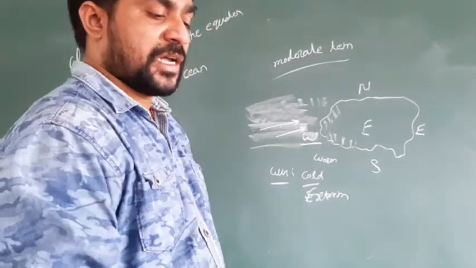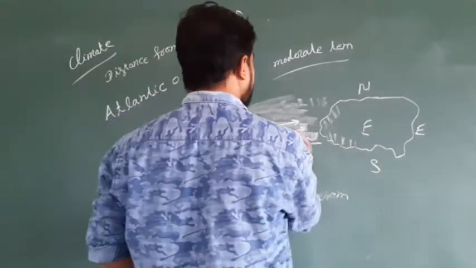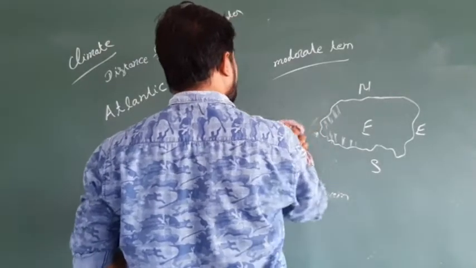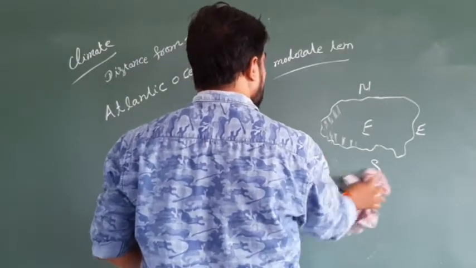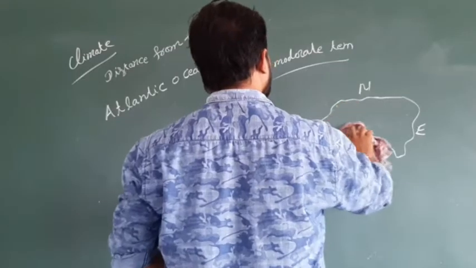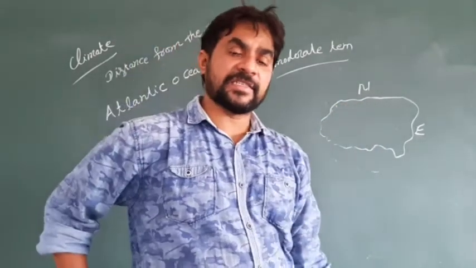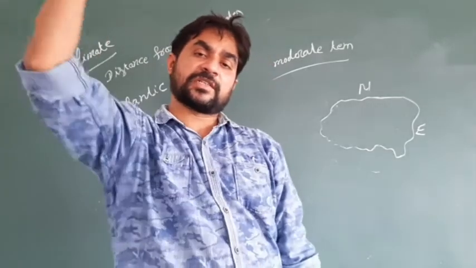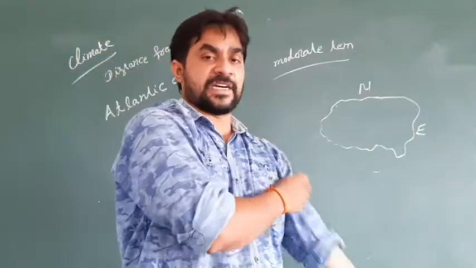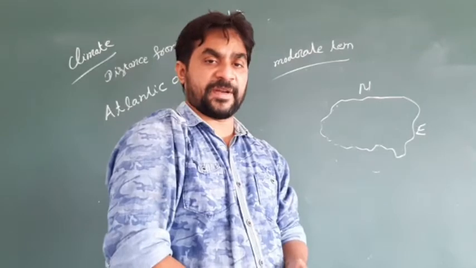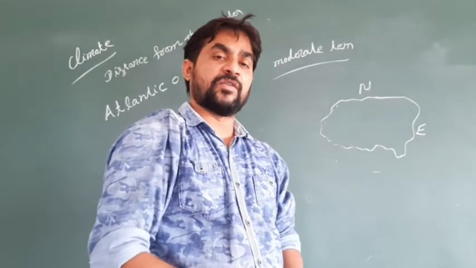So countries like Russia, Ukraine and Poland have severe cold compared with countries like France, Germany and also England. In these countries they have somewhat warm temperature even in the winter.